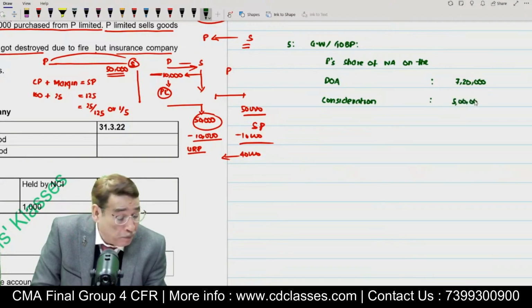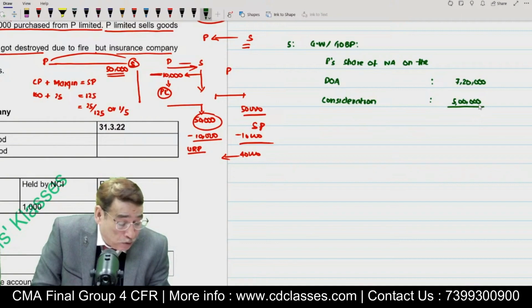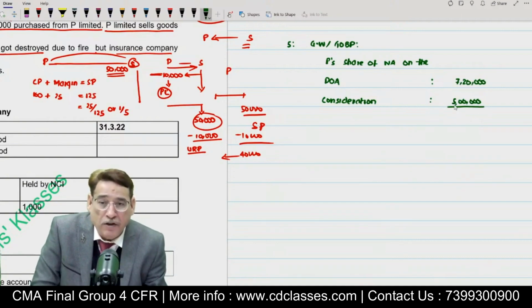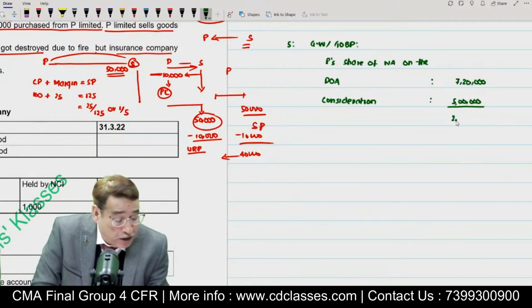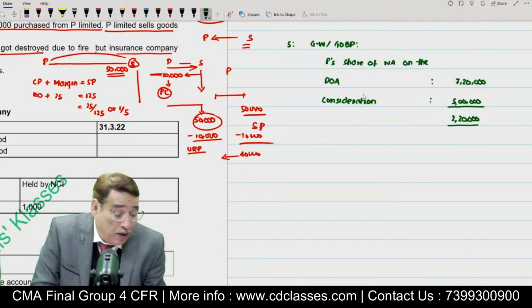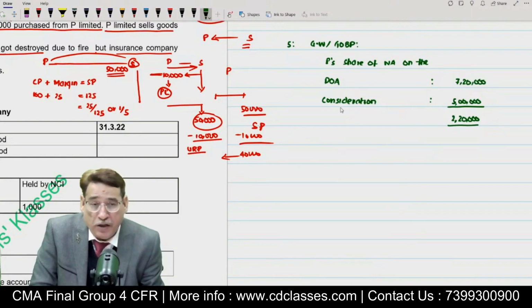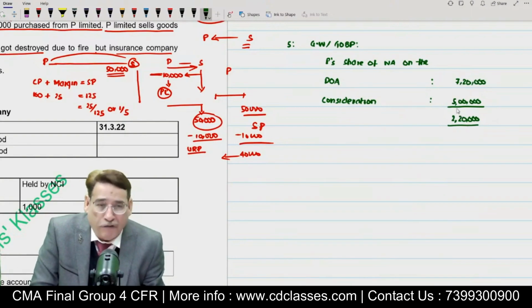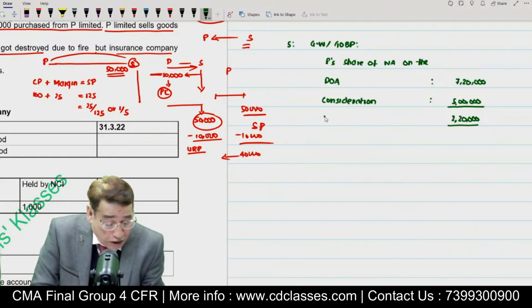Kindly correct me if I am wrong. Well, presuming that consideration is 5 lakhs. So in this particular case, 2,20,000 will be goodwill or gain on bargain purchase, because share of net asset is 7,20,000. Amount of consideration 5 lakh, presuming it is correct. So 2,20,000 will become our gain on bargain purchase. Is it clear to you or not?